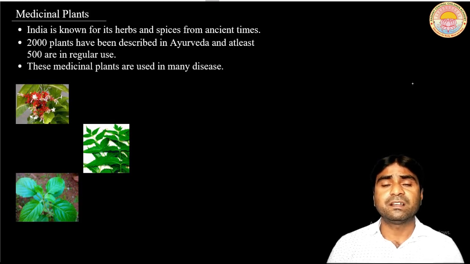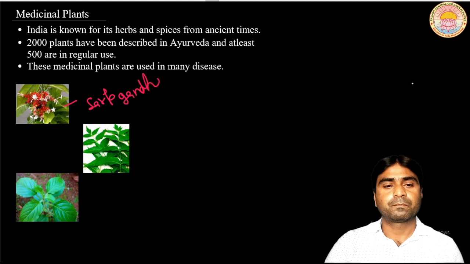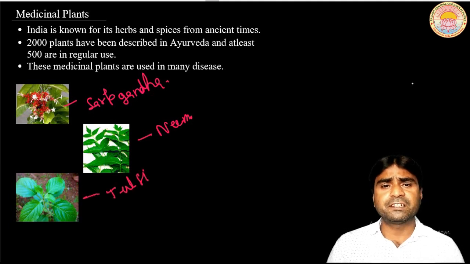Among them, some famous plants. First, sarpgandha is used for blood pressure. Neem has antibacterial capacity. Tulsi is used for cough and cold. And the others, kusum, kachnar and jamun, are medicinal plants that are used for different types of disease. Here is the figure of sarpgandha, this is the figure of neem, and this is the tulsi. So you have to find out other medicinal plants in your regions.